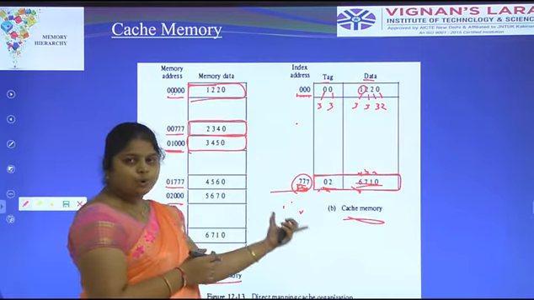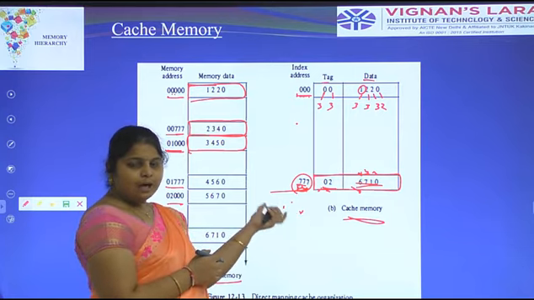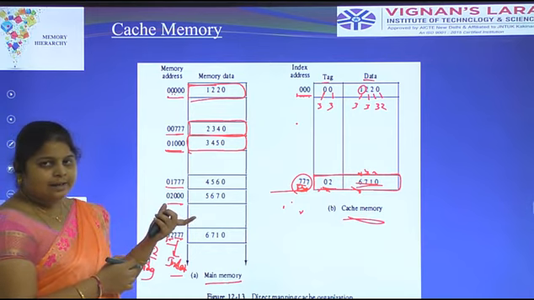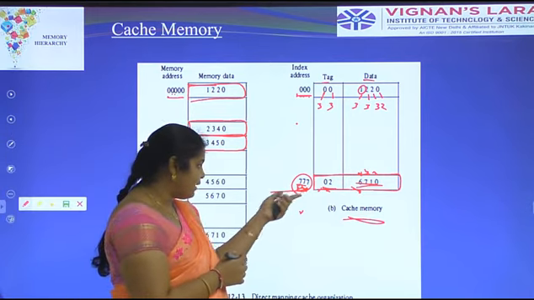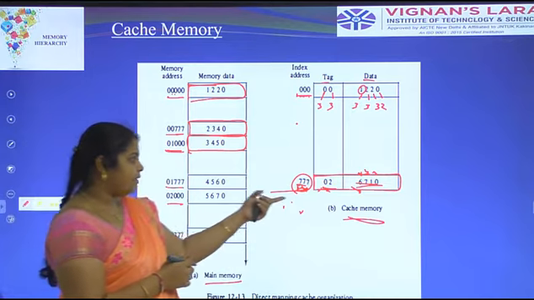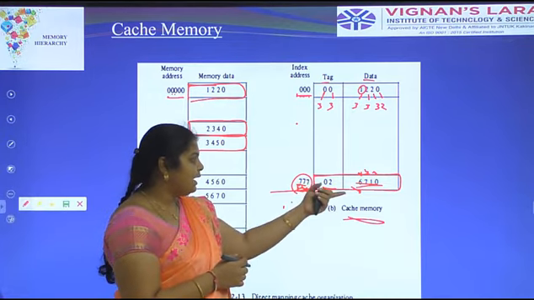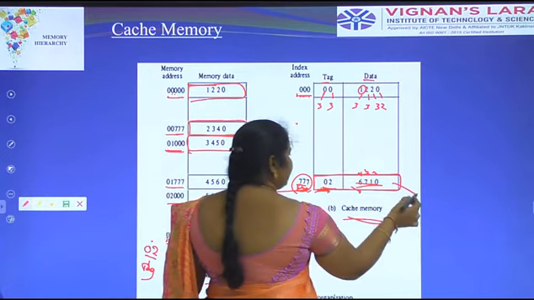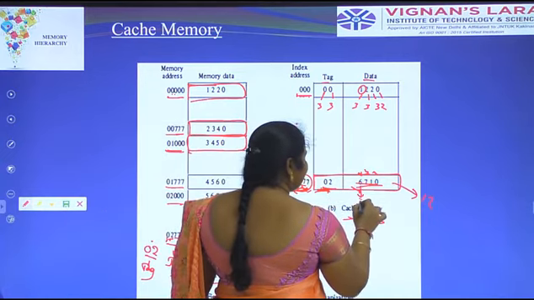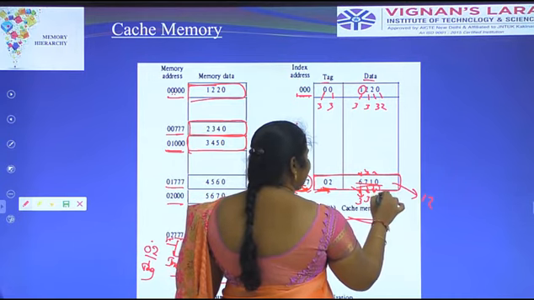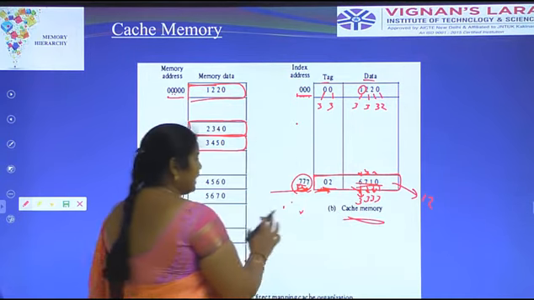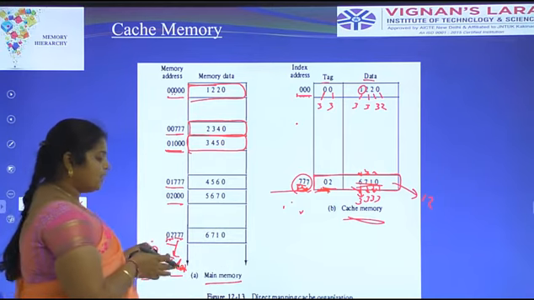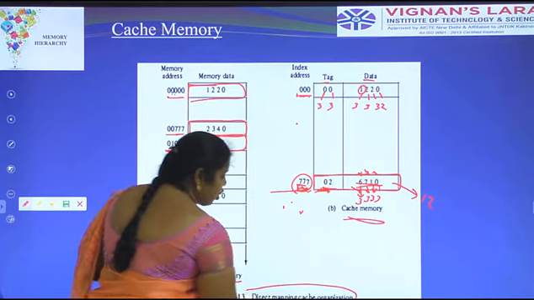Here there is no tag field, so we refer to that number in the main memory, and also in the cache memory, with the help of this 777. Only the index field will be identified. 02 is placed in the tag field, and 6710 is the data. It contains a 12-bit representation; each digit is carried as 3 bits, so in total we have a 12-bit representation. The data matches between the main memory and the cache memory. This is about direct mapping cache organization.